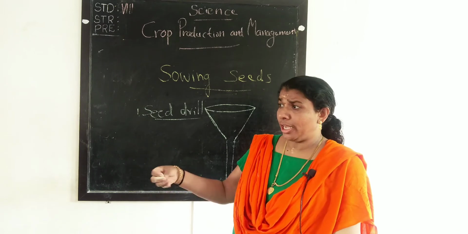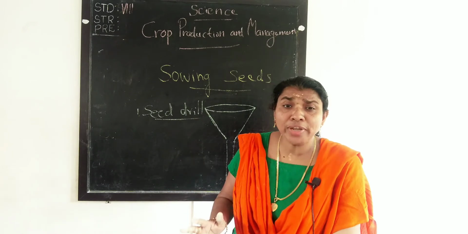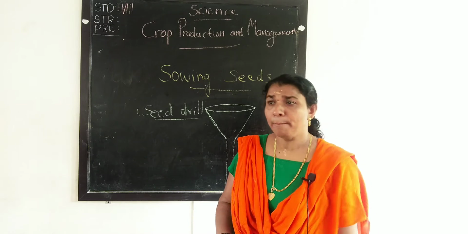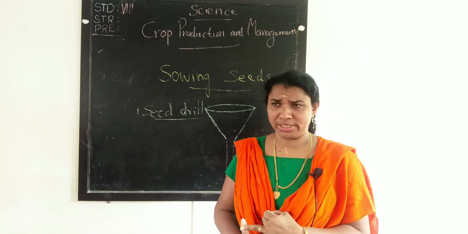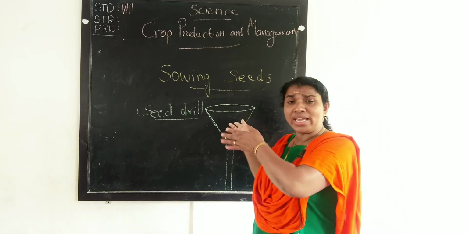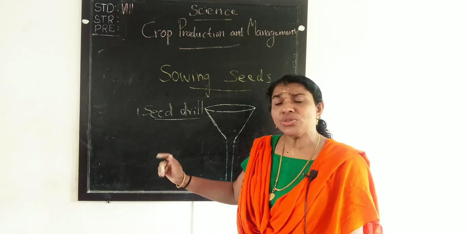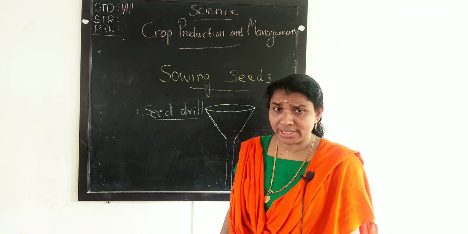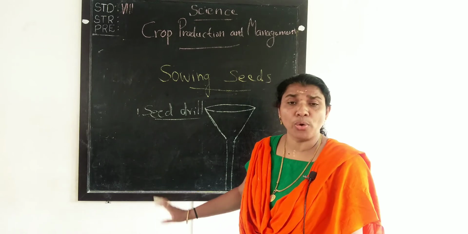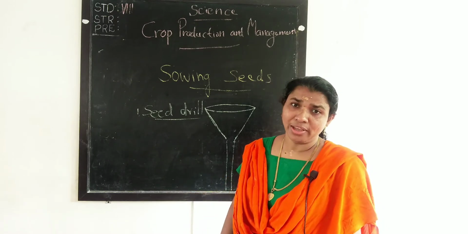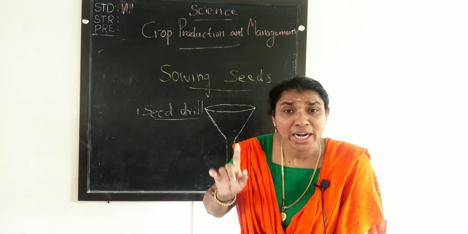These seed drills are very convenient for the farmers because they save time and labor. How? When we put the seeds in the seed drill, it is run by a tractor. Then the seeds are deposited in the soil uniformly, with equal distance and proper depth.